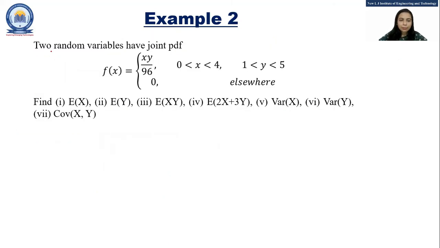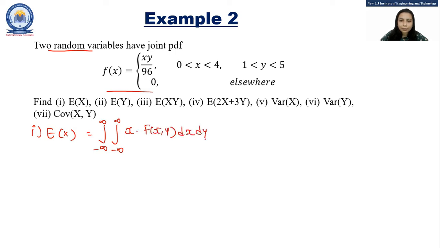Now coming to the next example, it is given that two random variables have joint probability density function f of xy is equal to xy upon 96 when x lies between 0 and 4 and y lies between 1 and 5, otherwise it is 0. So first find out E of x. So that is nothing but integration from minus infinity to infinity, x into f of xy dx dy.